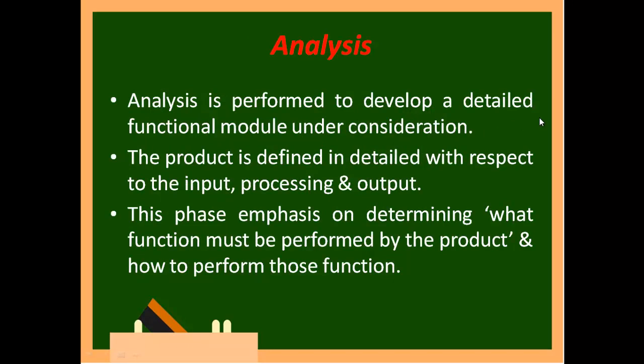In the spiral model there are 4 subdivisions. First one is analysis. Analysis is performed to develop a detailed functional model under consideration. The product is defined in detail with respect to its input, processing and output. This phase emphasizes determining what functions must be performed by the product and how they perform these functions.